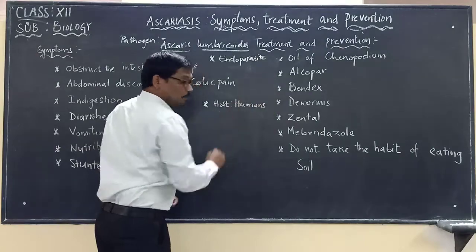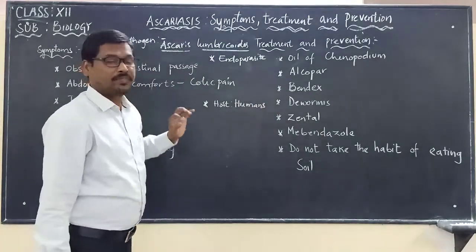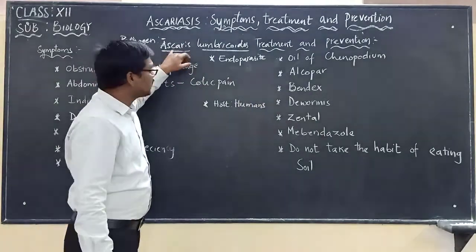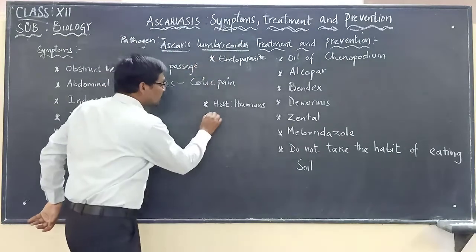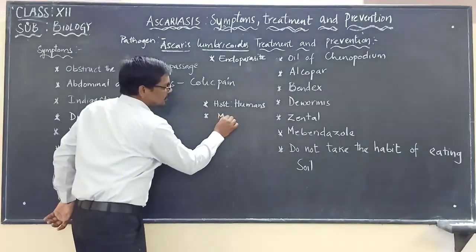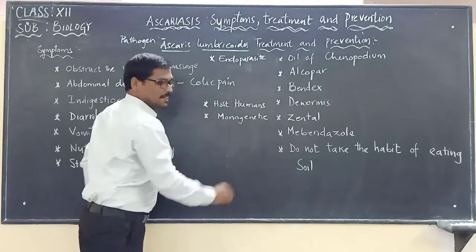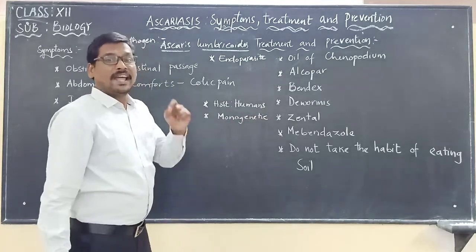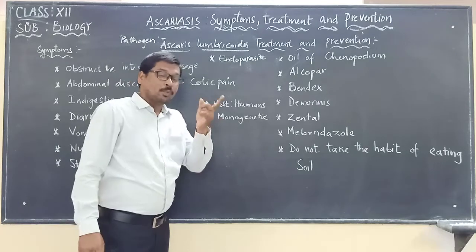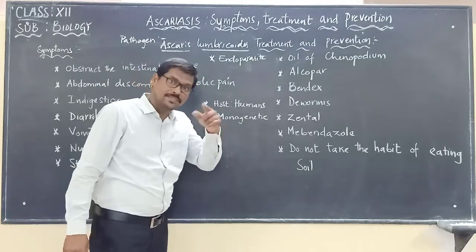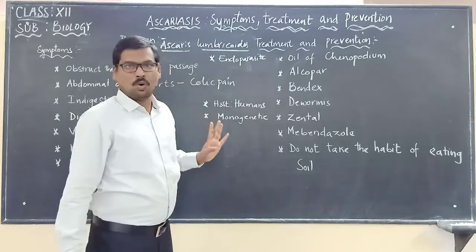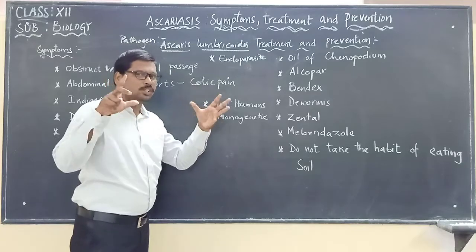And one more very important point we have to keep in mind is that Ascaris lumbricoides is monogenetic. Monogenetic means a pathogen which completes its whole life cycle within one host only. It will not be using two hosts.